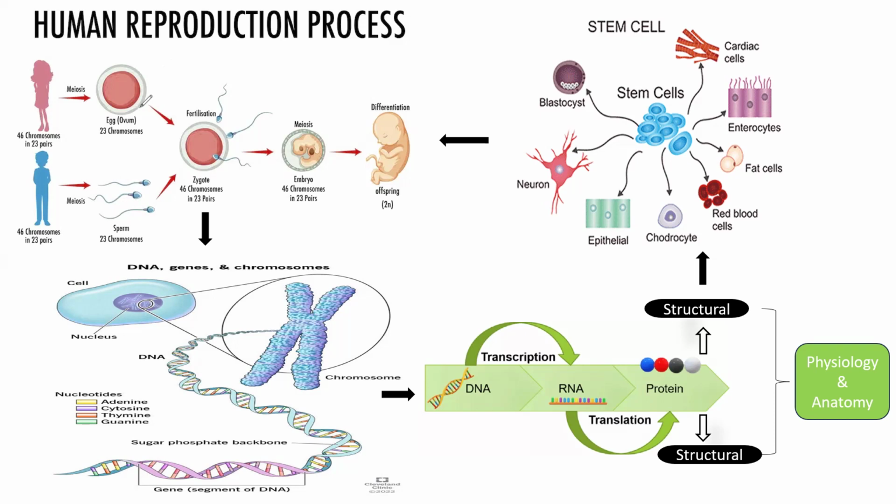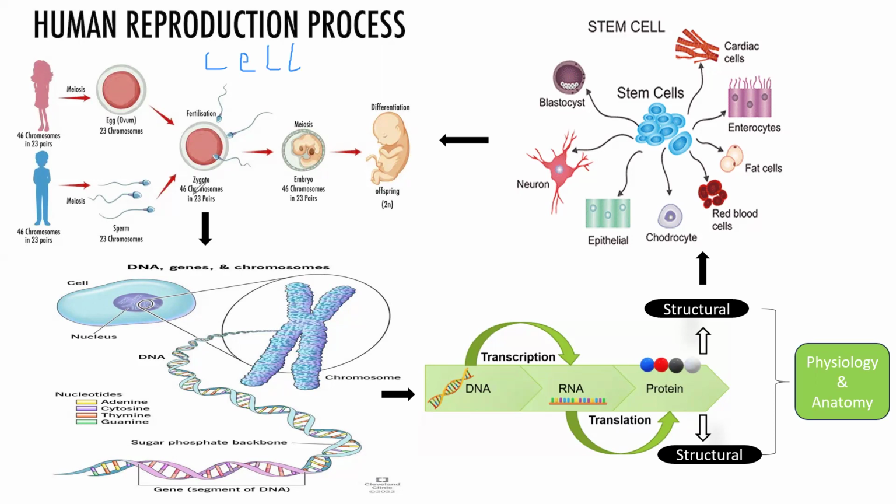So the egg cell and the sperm cell join themselves through a process called fertilization to produce what you call a zygote. And this zygote itself is a cell on its own. Therefore, remember, in each and every cell, we have chromosomes. And in those chromosomes, we have what you call DNA.